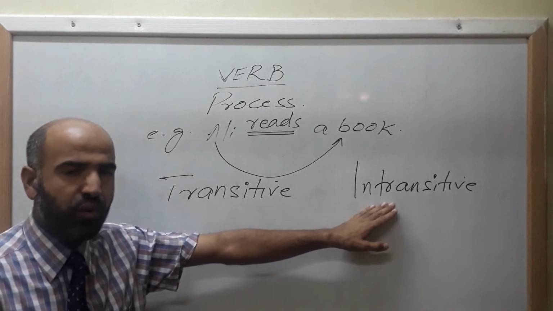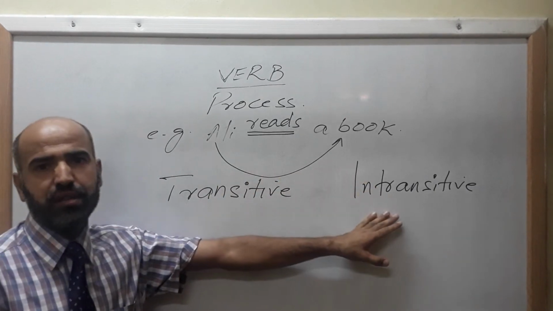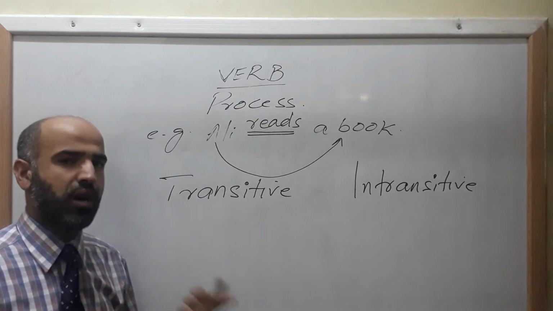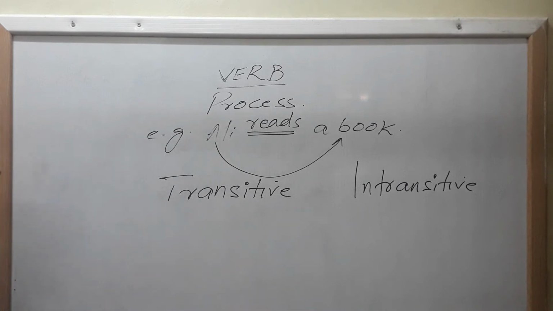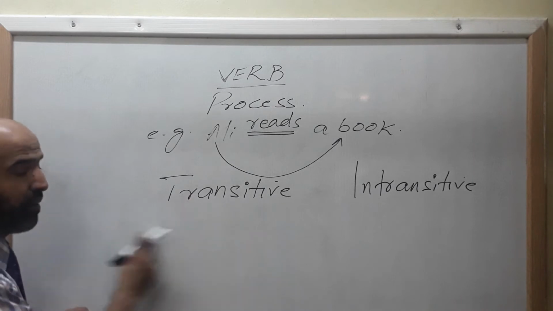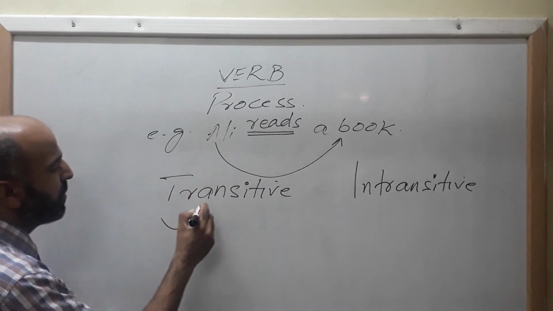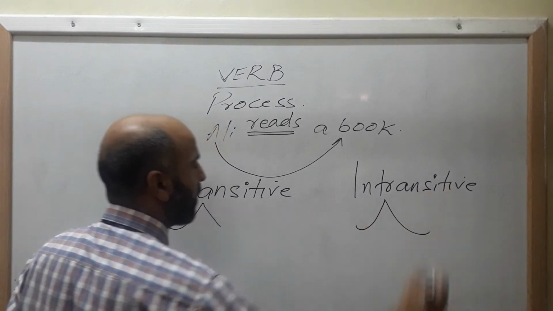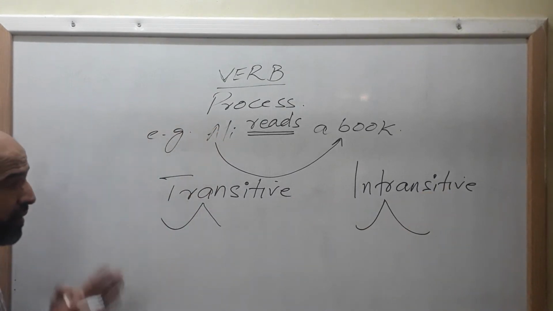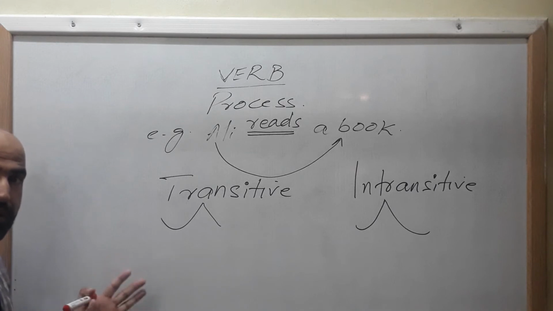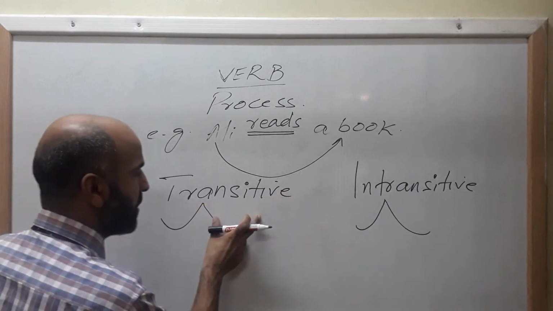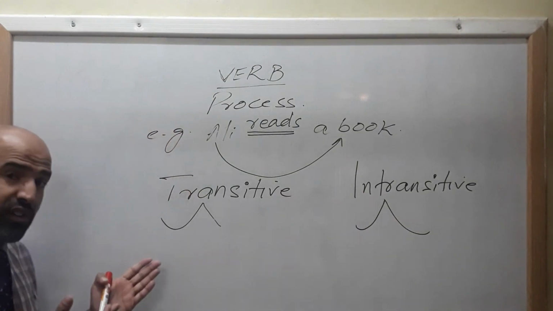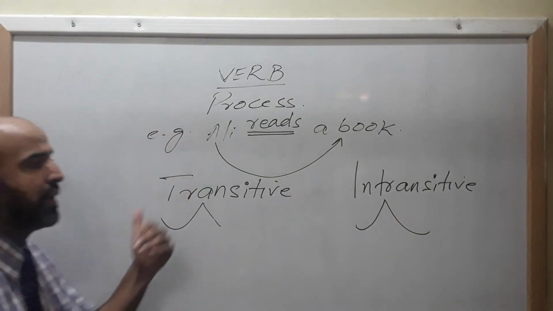If a student doesn't know about transitive and intransitive verb, he cannot understand the real spirit of active and passive voice. I shall talk about them one by one. What do we mean by transitive and what do we mean by intransitive verb? Let me repeat that there are two types of verbs in the English language. One is called transitive and the second one is called intransitive.